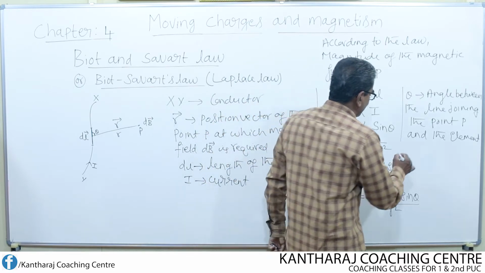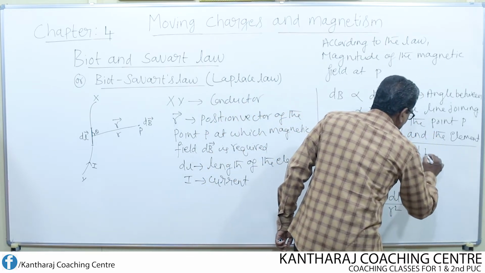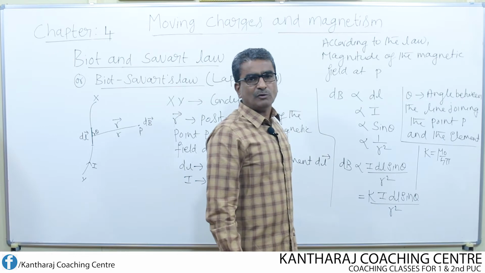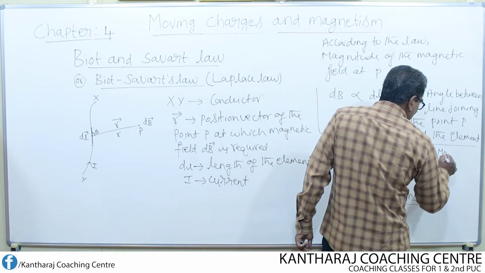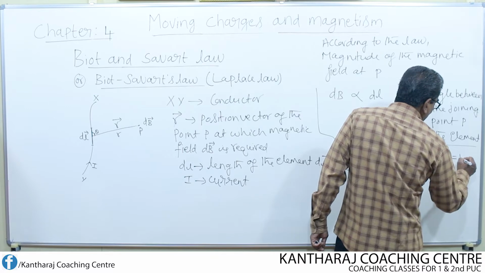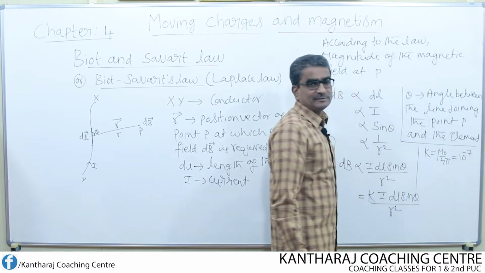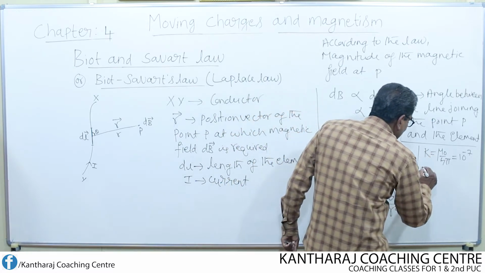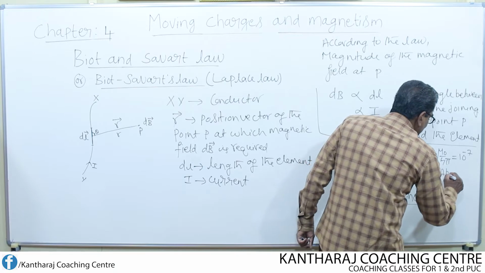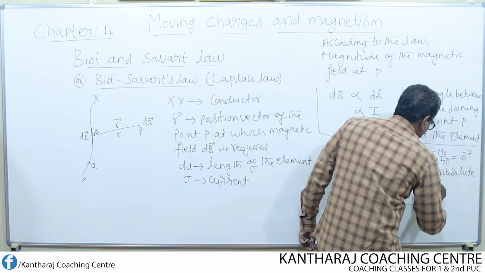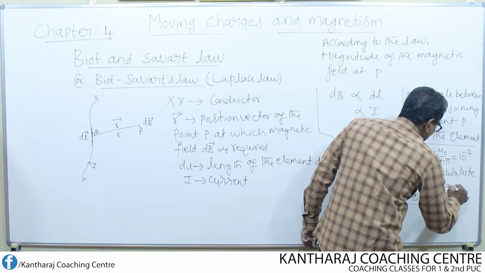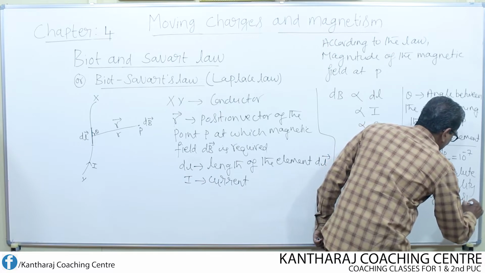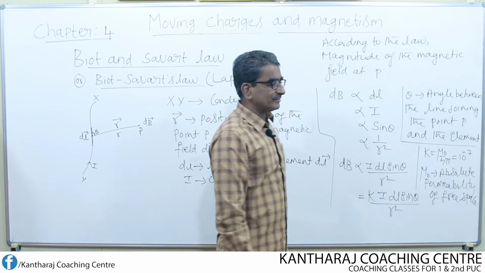Now what is the value of k here? The value of k is equal to mu naught over 4 pi. Then what is the value of mu naught over 4 pi? It is 10 to the power of minus 7. And what is this mu naught called? Mu naught is called the absolute permeability of free space.